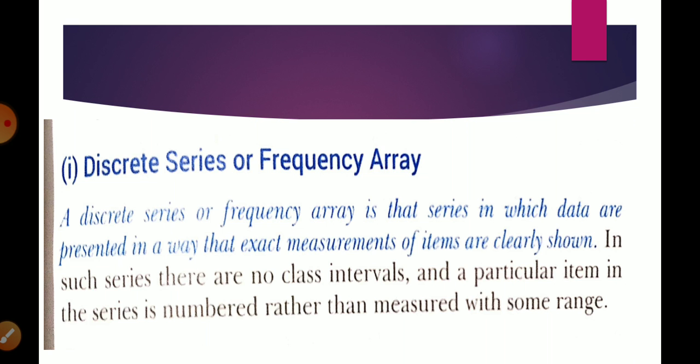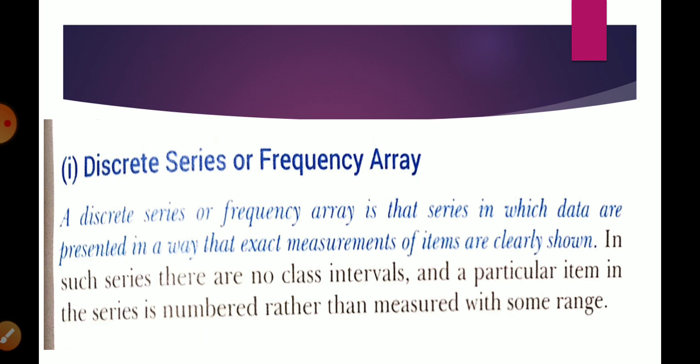When we are going to do classification, the first step is that we are going to convert raw data into series. And what is the meaning of series, student? Series means when data are organized in any proper order or sequence. When data are presented in a systematic order, then it is known as a series. And there are three types of series.